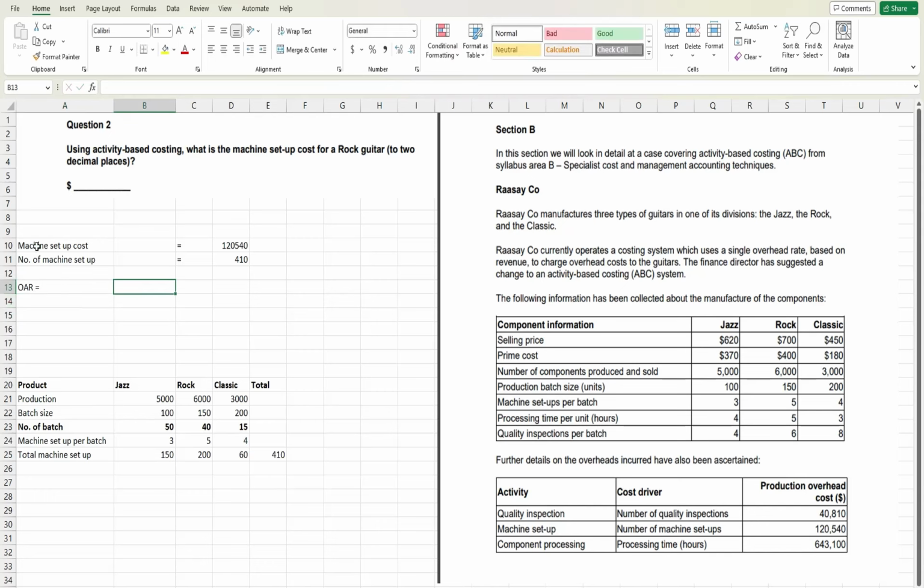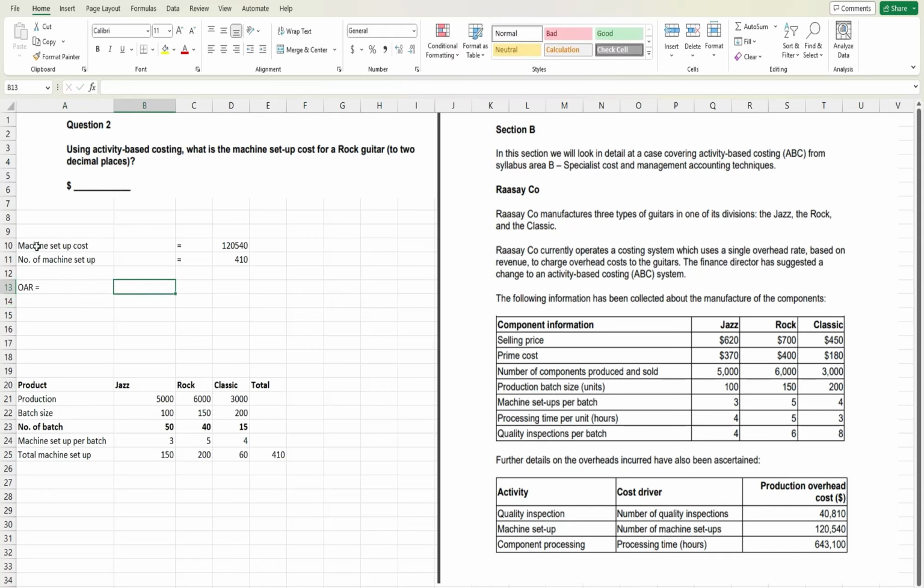So we can do this for rock as well. OAR is 294, and how many times has the machine been set up? 200 times. And machine setup in the case of classic is 60. So you don't need to calculate for the jazz and the classic, but I want to show you that adding all this should be the same as the total machine cost.